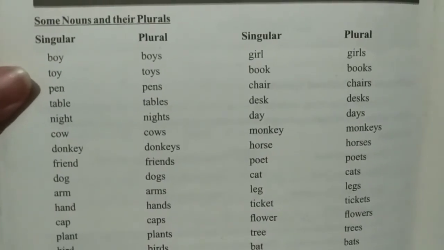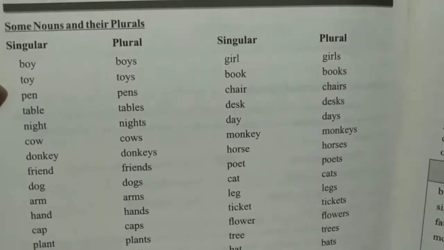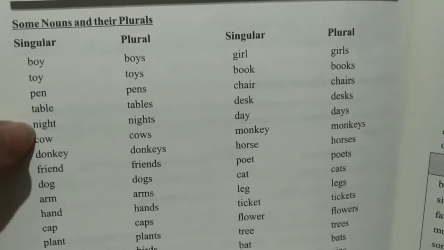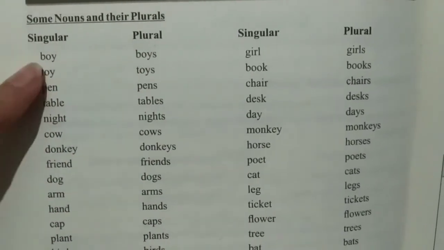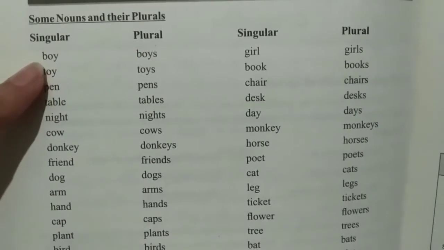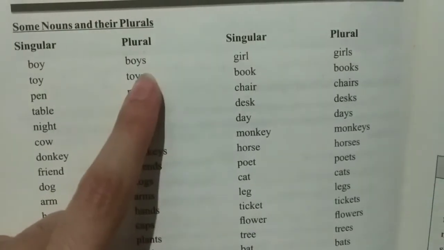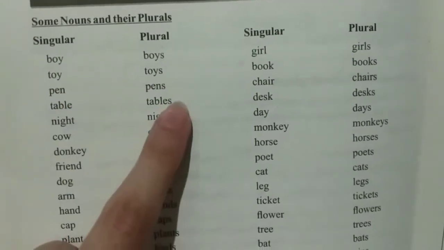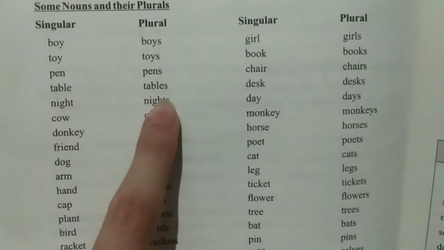Now on page number 150 we have this exercise that you are going to learn. Here we have singulars and the plurals of these singulars. Number 1 we have boy and the plural would be boys. Toy, toys. Pen, pens. Table, tables.